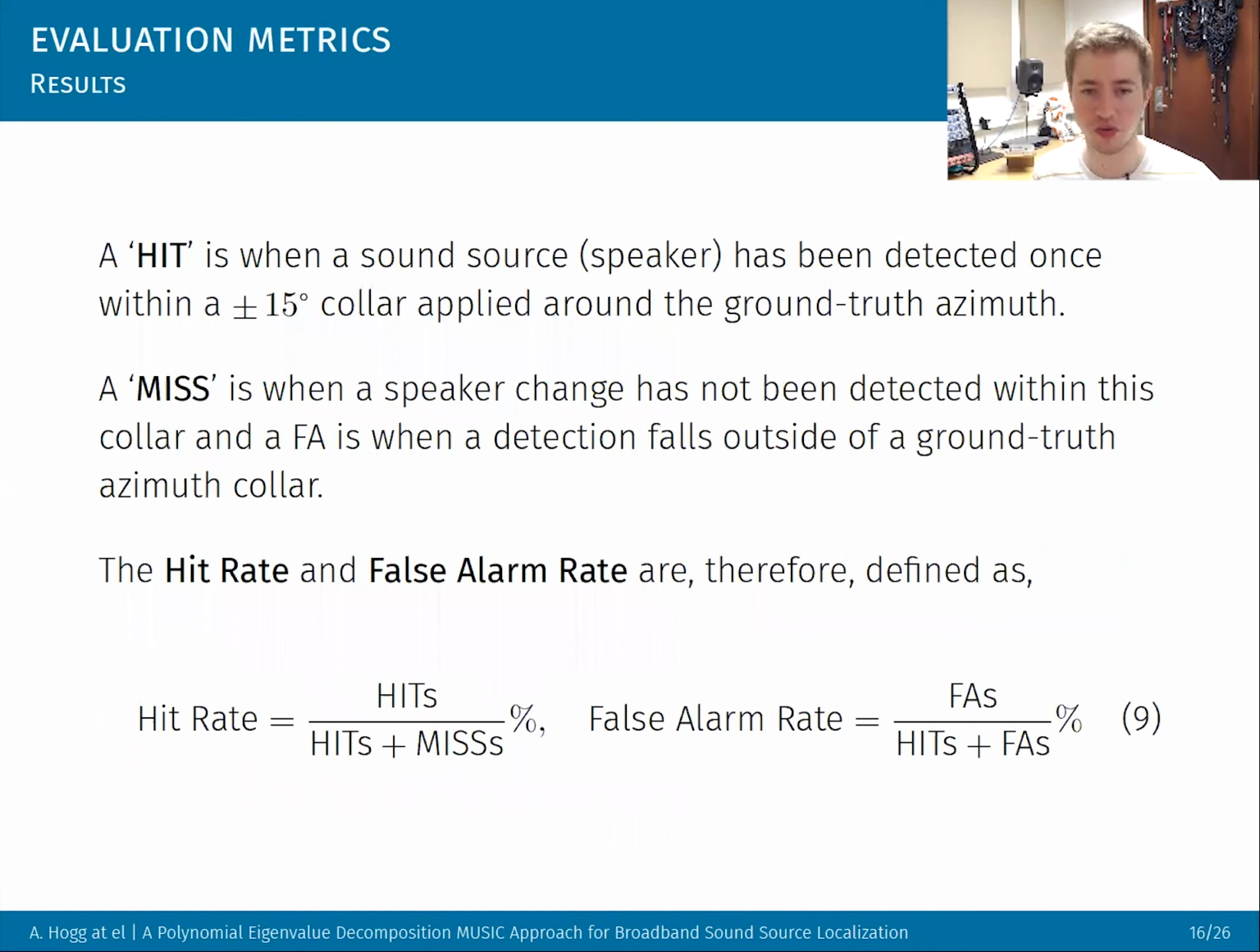So let's explore these results more thoroughly. First I need to define how we're going to explore them. So there's a couple of metrics. A hit is when you detect a particular sound source within a collar. A miss is when you miss that sound source, you don't hit it in the collar. And then a false alarm is when you located a sound source that doesn't exist. And then the hit rate and false alarm rate are, as you would expect, the relative values: the hits relative to the hits and misses, and the false alarms relative to the hits.